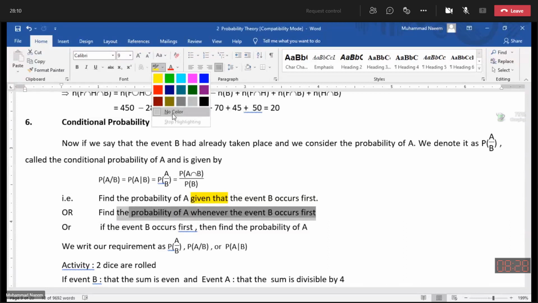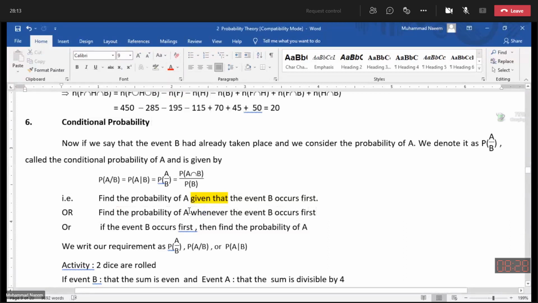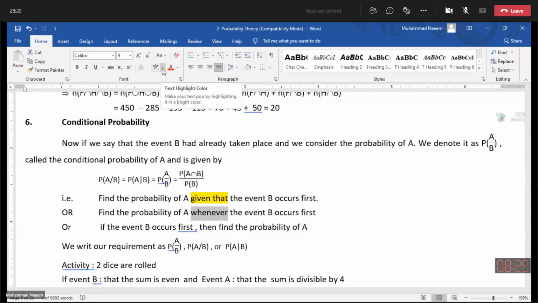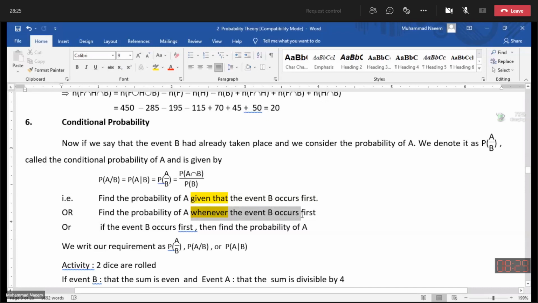First of all, we must know which event is performed first. So after given that or after whenever, the event as stated is performed first, or otherwise if a condition is performed first, this means the event associated with if is performed first.